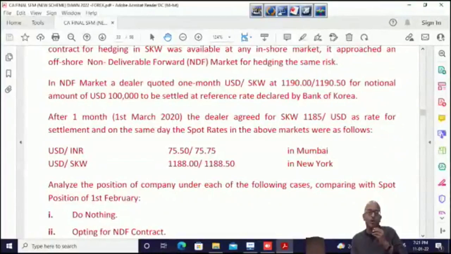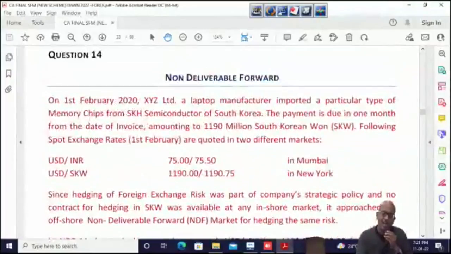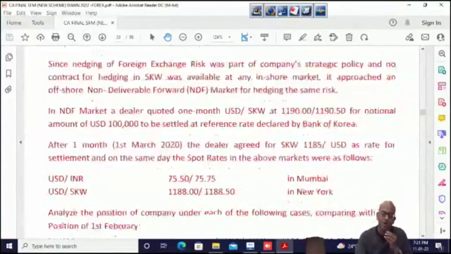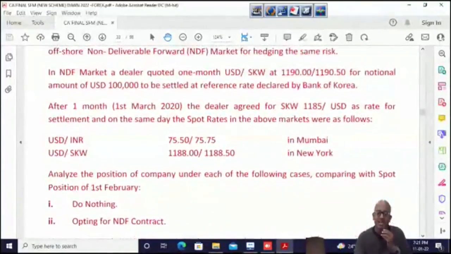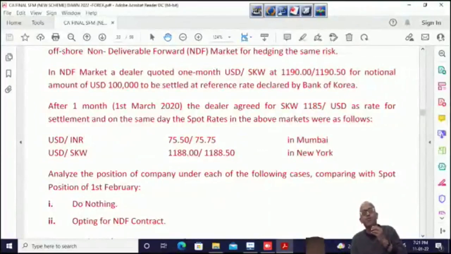It is 1190, because we have to sell dollar. Dollar is the base currency over here. And the amount was 1190 million South Korean won. So 1190 million at the rate of 1190 would be equal to 1190 divided by 1190, which means 1 million dollars, that is $10 lakh.